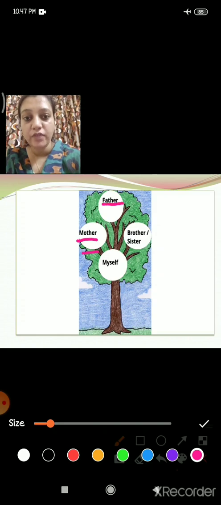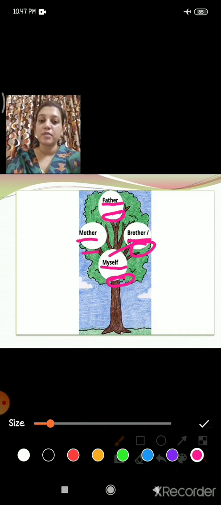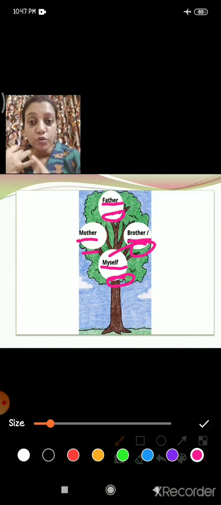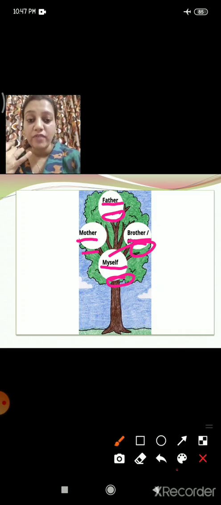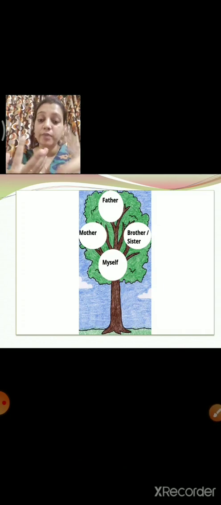Then here you will write father, and then here you will write father's name. Here you will write myself and you will write your name. Here you will write brother and down you will write brother's name. See, when I started with the lesson of my family, I taught you new words, right? In that, I also taught you the spelling of father, mother, brother, sister, grandparents, uncle, aunt, right? You already know all these spellings.